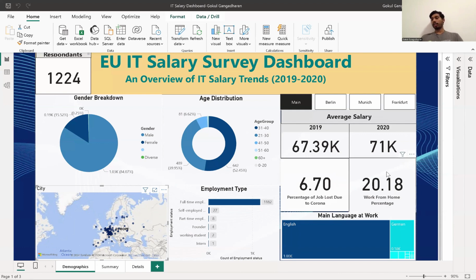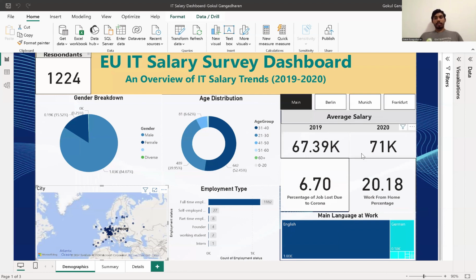instead of going to work in the office, were doing work from home. So the main language at work is English. Almost 1,000 people out of the 1,224 respondents speak English, and the second most common language is German, with almost 180 people speaking German.